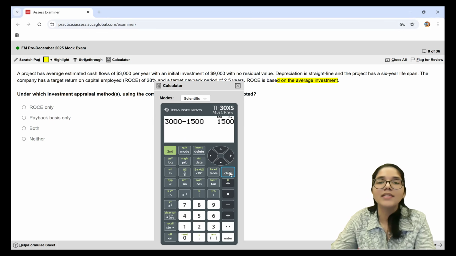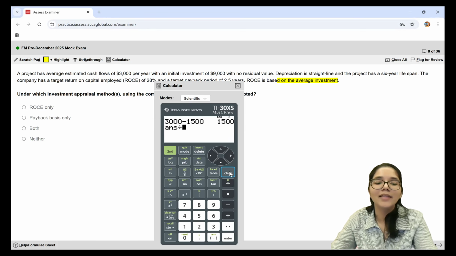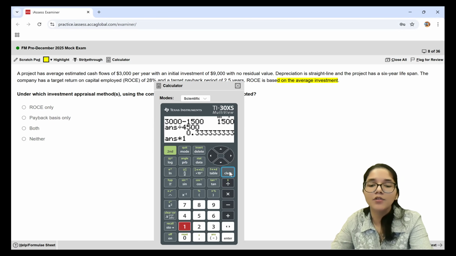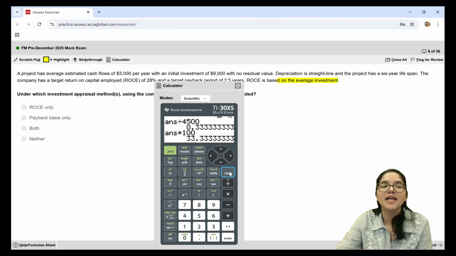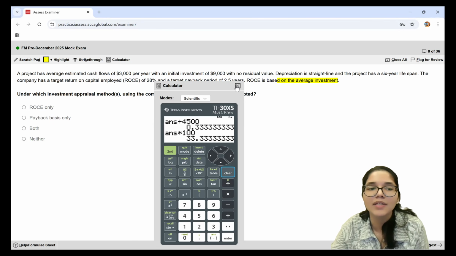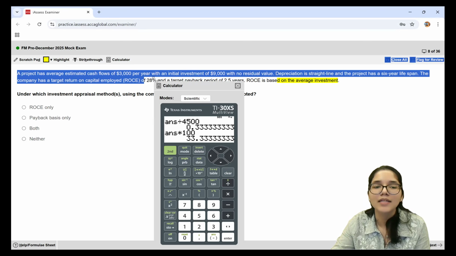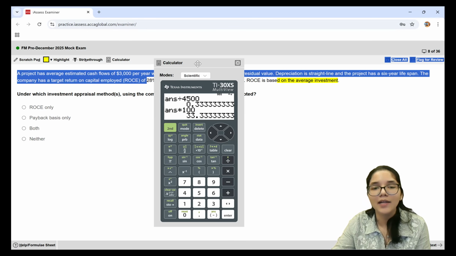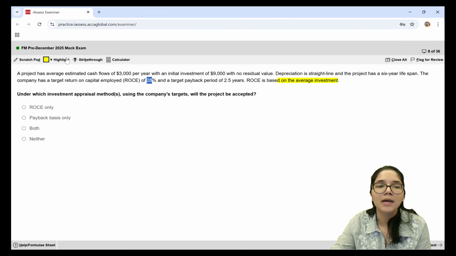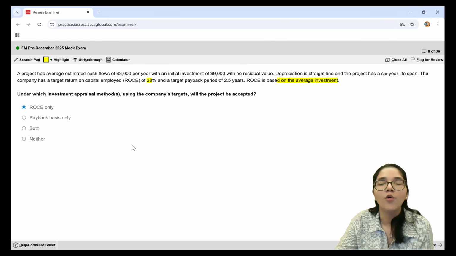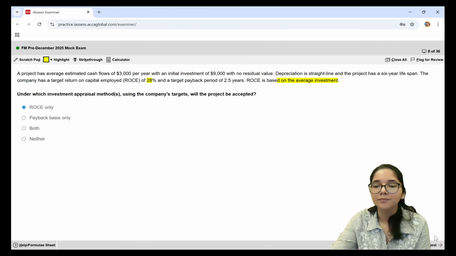So $3,000 is my average annual cash flow. Subtract the depreciation, that means every year I will be left with profits of $1,500, divided by the average investment of 4,500, which gives me 33% roughly. If I convert it to a percentage, 33.33% is the return on capital employed that is being given to me by this project. In the company, my target is 28%. So I aim to achieve a 28% return, but I am getting 33%. That means with the ROCE approach, I am definitely going to accept this particular project. So ROCE only will be my final answer.